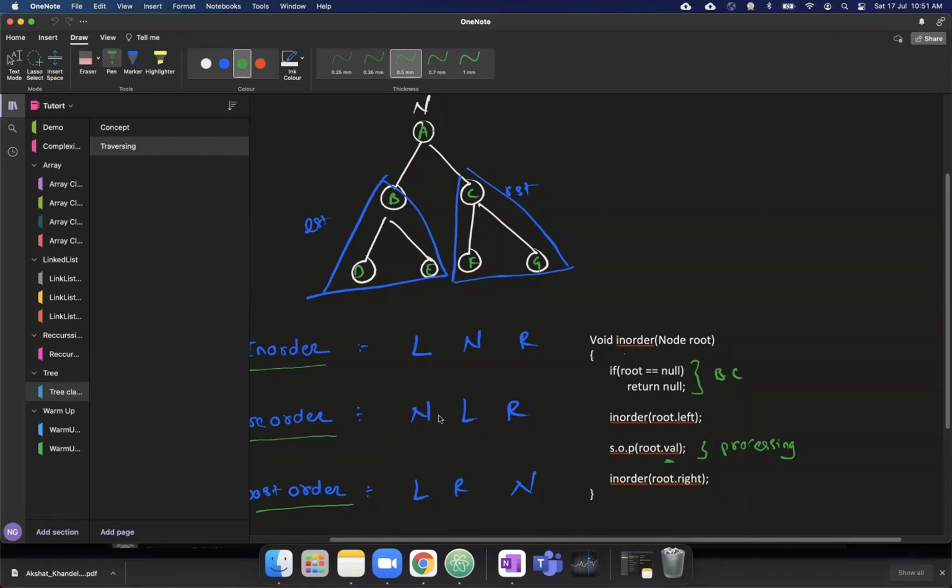The task is to write the code for pre-order, do the stack visualization, and tell me what sequence you are getting. Then write the code for post-order, do the stack visualization for post-order, and tell me what sequence you are getting.